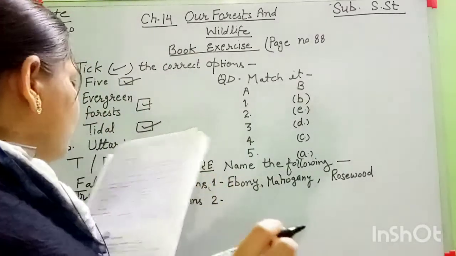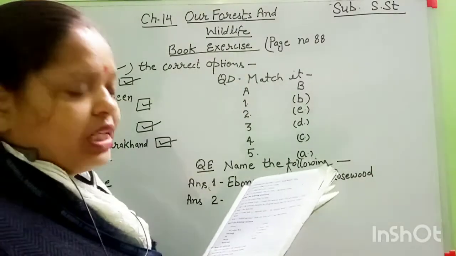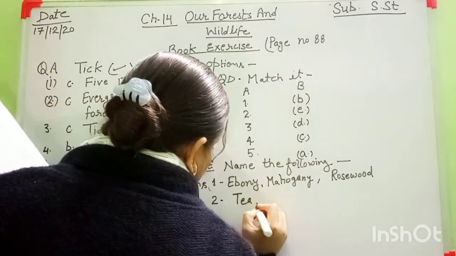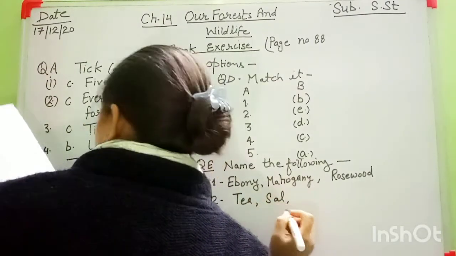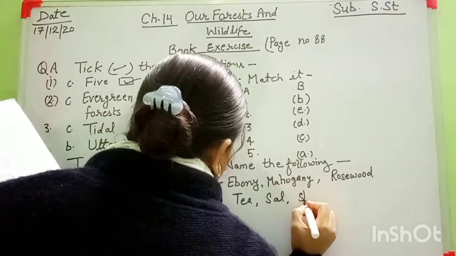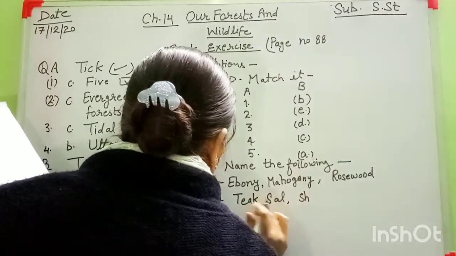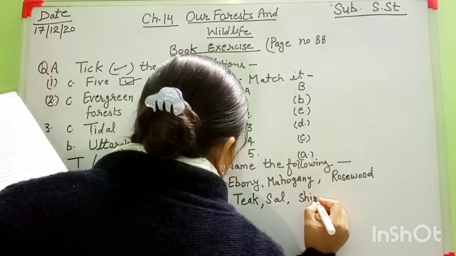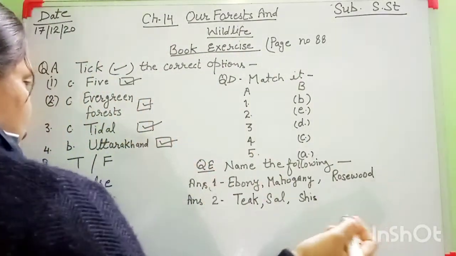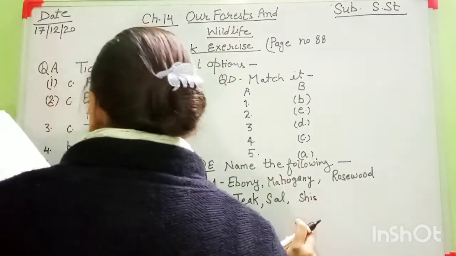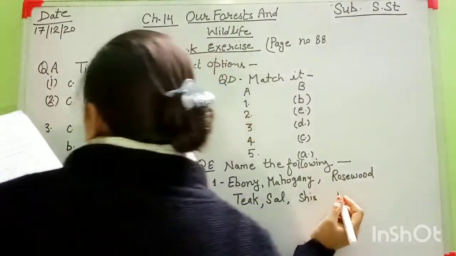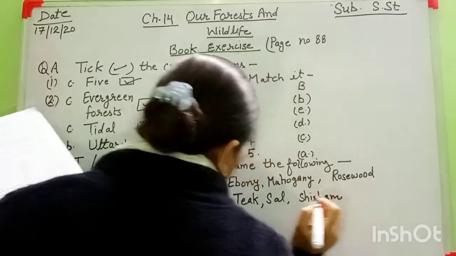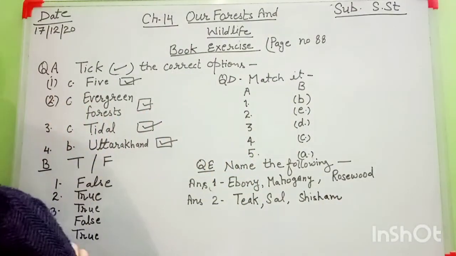Three trees that grow in the deciduous forest. That are here: teak, sal, and shisham. These trees are famous for making furniture. This wood is very hard wood and it is used in making wooden furniture. Okay, shisham. Then answer number 3.